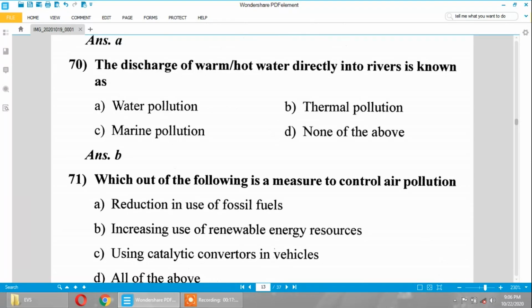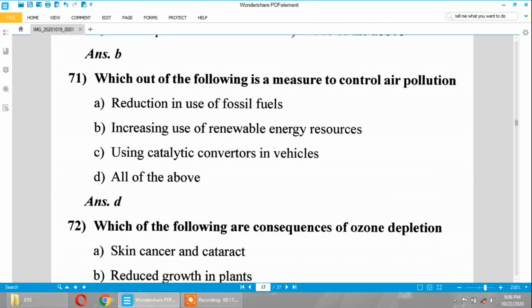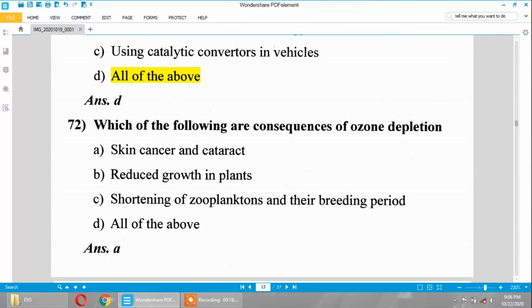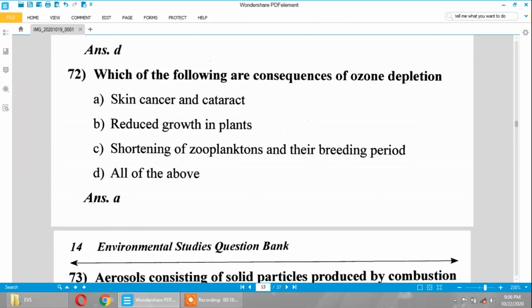The discharge of warm hot water directly into rivers is known as thermal pollution. Which of the following is a measure to control air pollution? All of the above: reduction in use of fossil fuels, increasing use of renewable energy resources, using catalytic converters in vehicles. Which of the following are consequences of ozone depletion? Skin cancer and cataract.